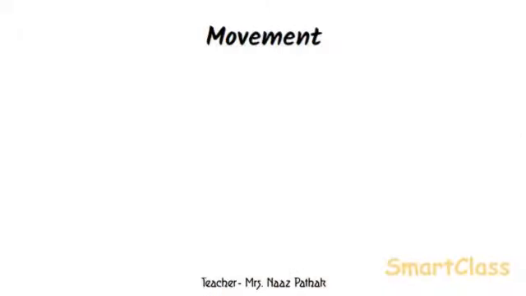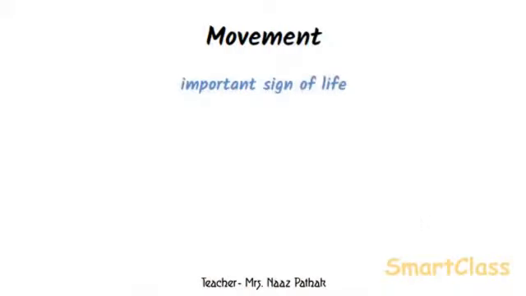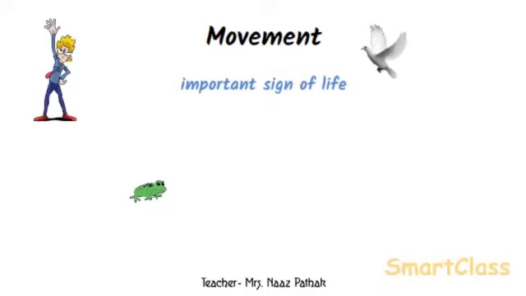Movement. Movement is one of the most important signs in an organism. All the living things move by themselves. The animals and plants move in different ways. Animals can move from one place to another, or they can move their body parts also. For example, a frog moves when it jumps. A bird moves when it flies. A fish moves when it swims.